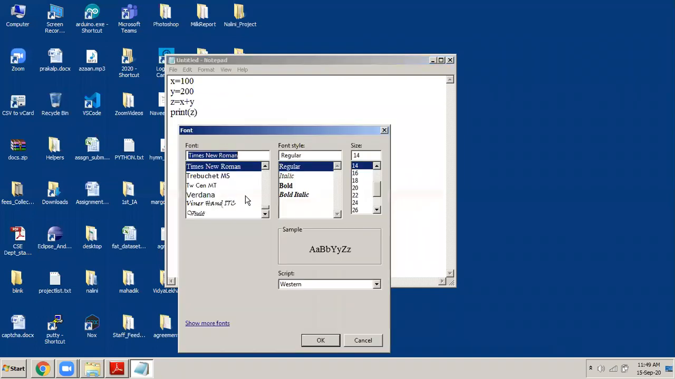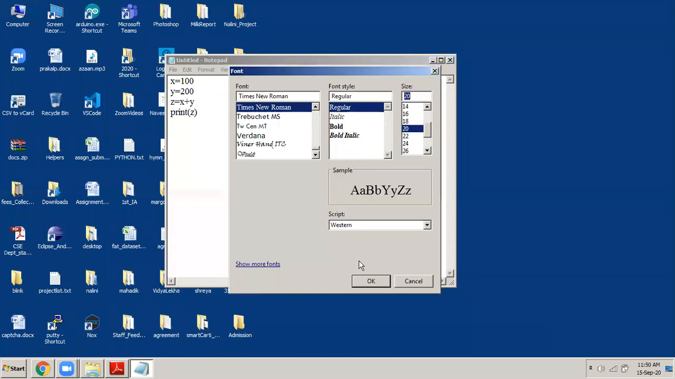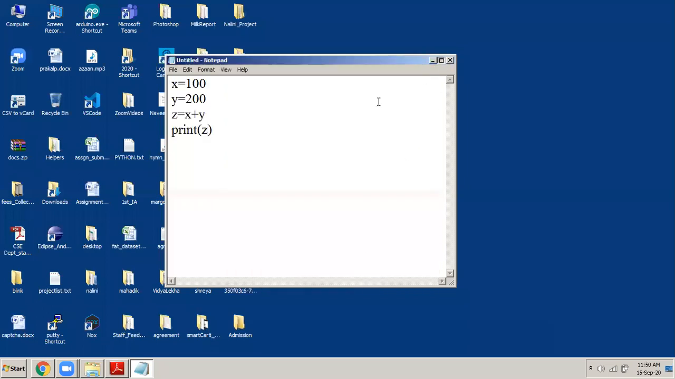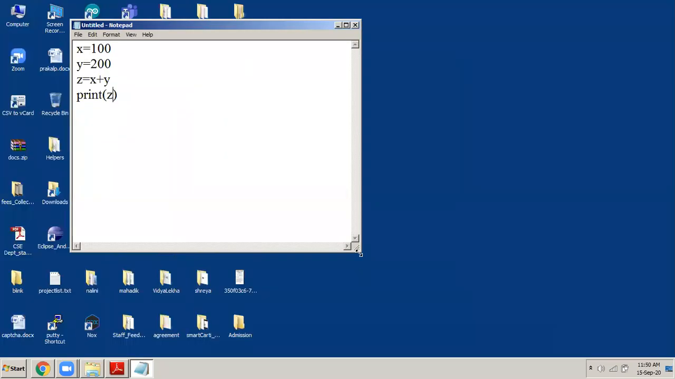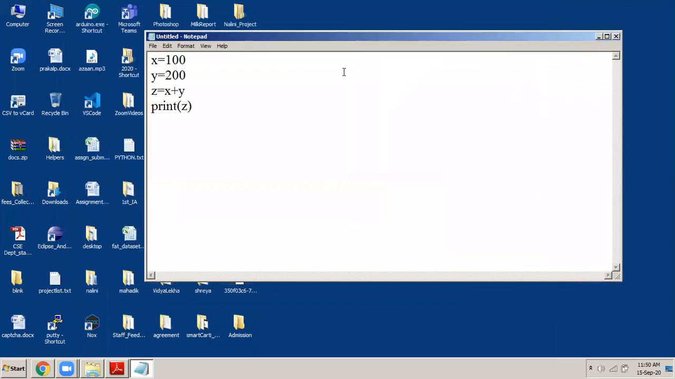I'll just increase the font size so that everybody is able to see it properly. Okay, I think now it is clear. What I have here is a very, very simple program: x is equals to 100, y is equals to 200, z is equals to x plus y, and print z. Our first program.